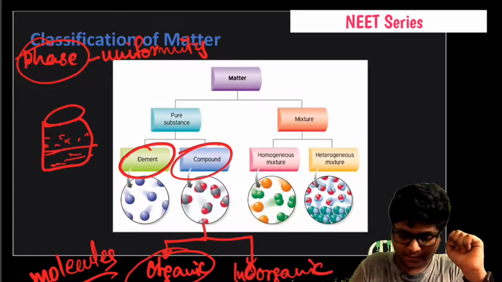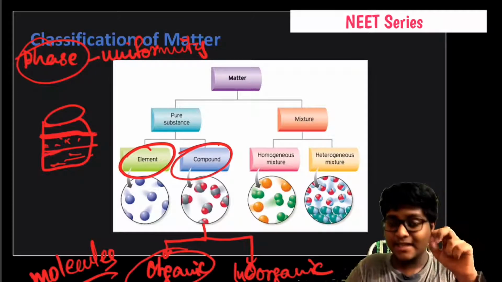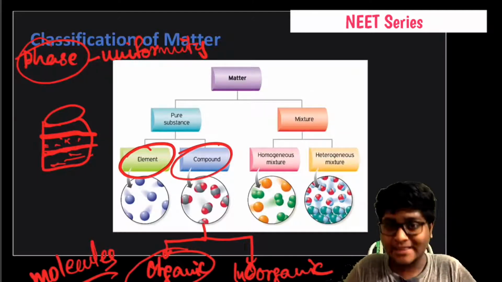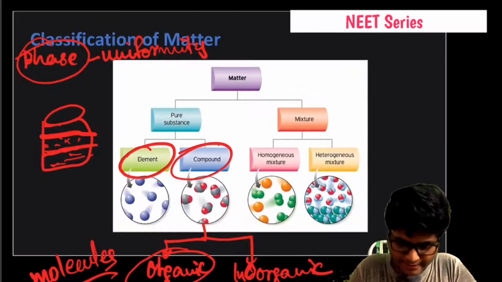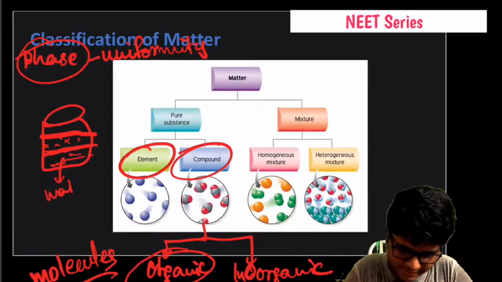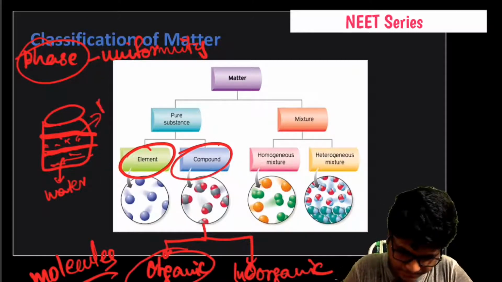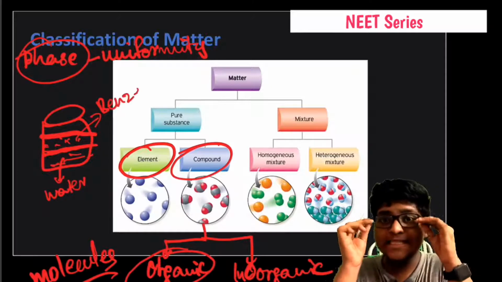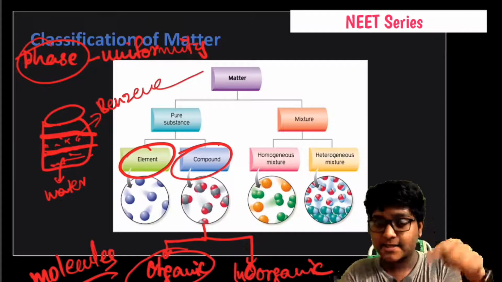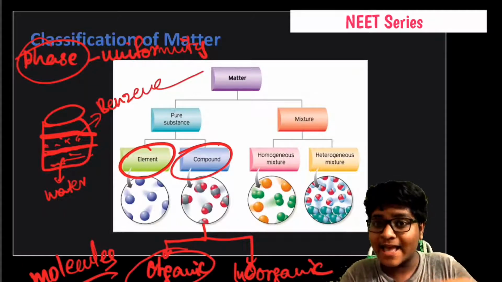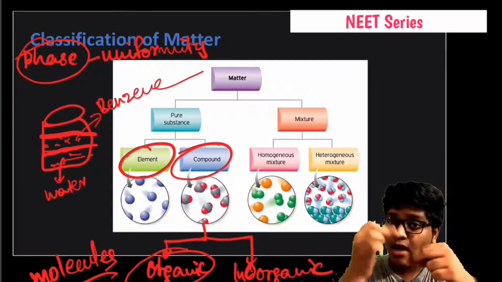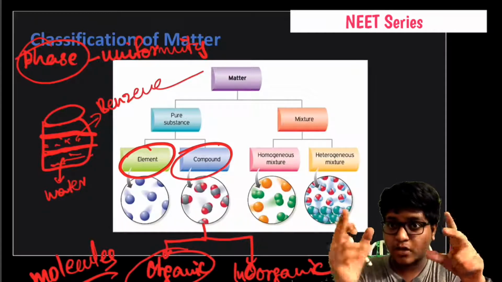So they get mixed and cannot be identified as separate, but they get separated by a thin layer like structure, and the bottom one is water, and the upper one is benzene. Here benzene is an organic phase, whereas water is an aqueous phase. Aqueous phase, organic phase. That's what you have to remember.